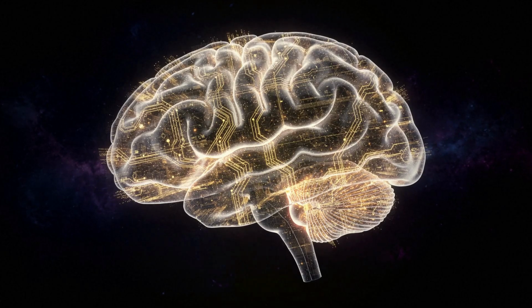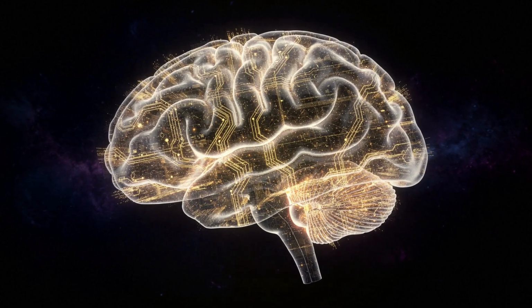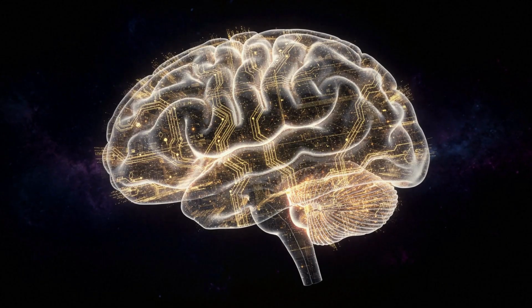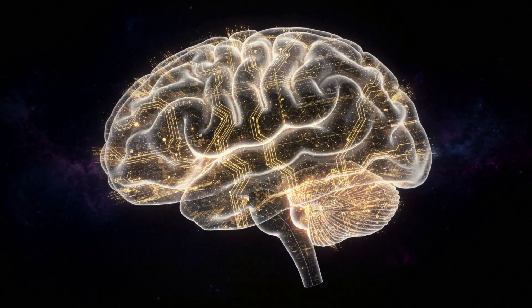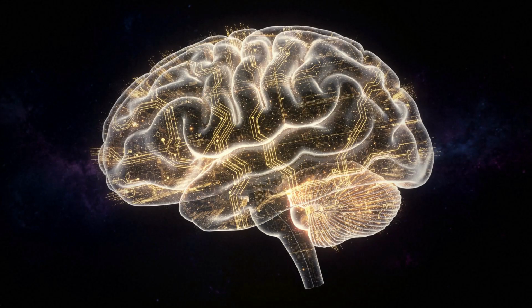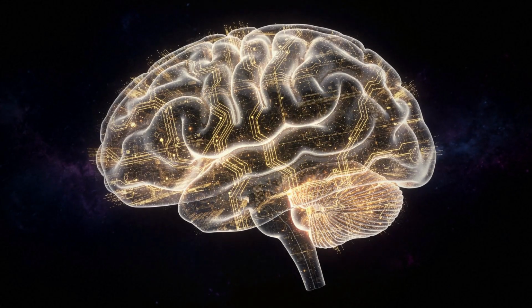Even our own minds might be holographic. Karl Pribram's theory suggests that memory is distributed throughout the brain like a hologram. David Bohm further proposed a holographic universe with an implicate and explicate order.